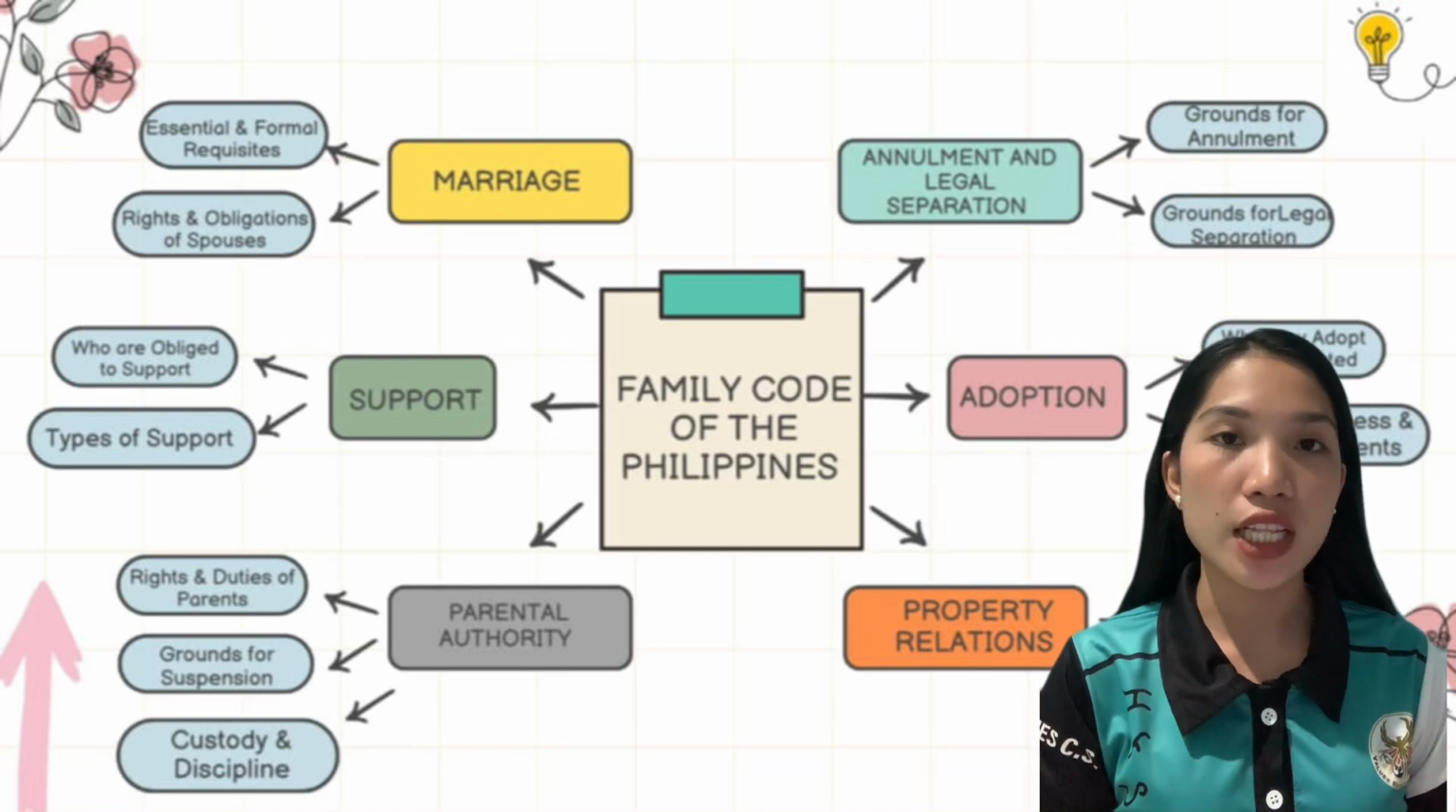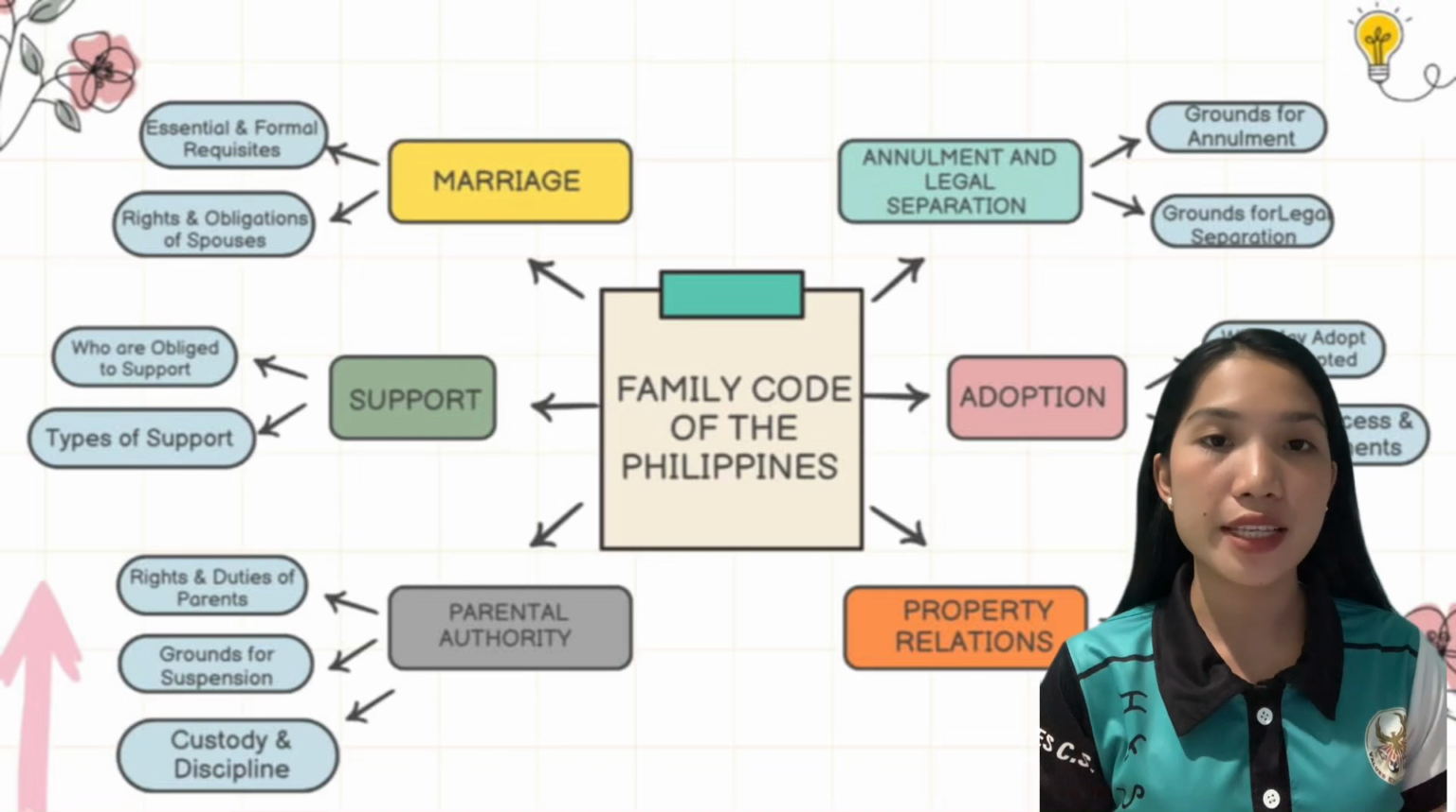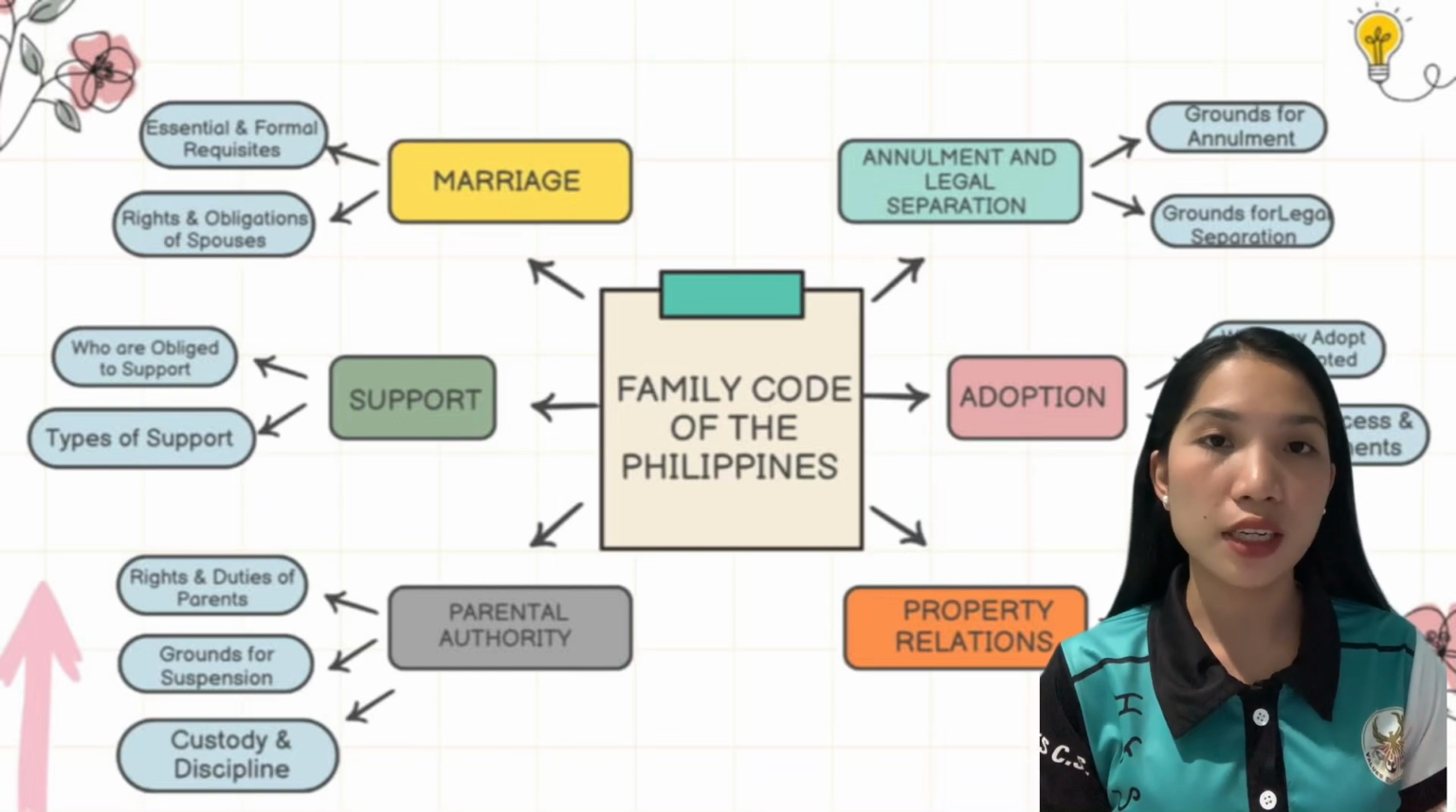So we have essential and formal requisites. It includes legal capacity and mutual consent. Formal requisites include a valid marriage license, an authorized solemnizing officer, and a proper marriage ceremony. So we have rights and obligations of spouses. It includes mutual respect, support, fidelity, and joint decision making on family matters. So spouses are also obliged to live together unless legally separated.